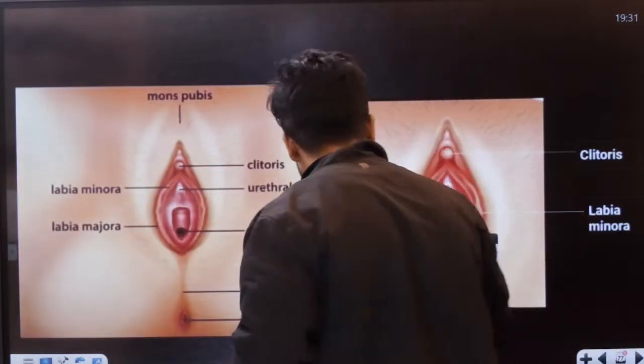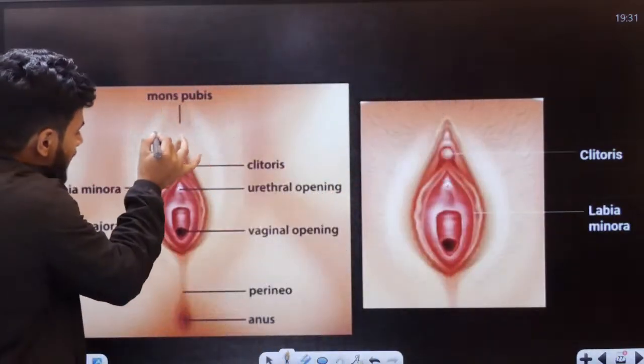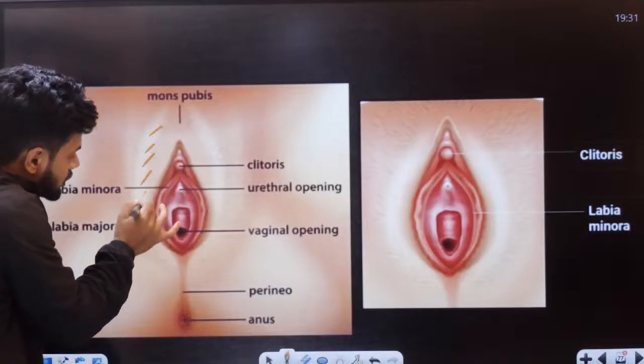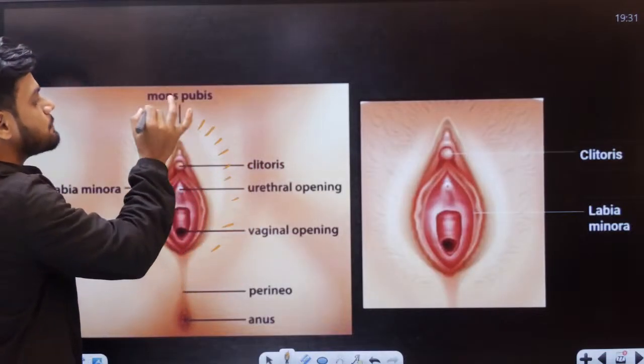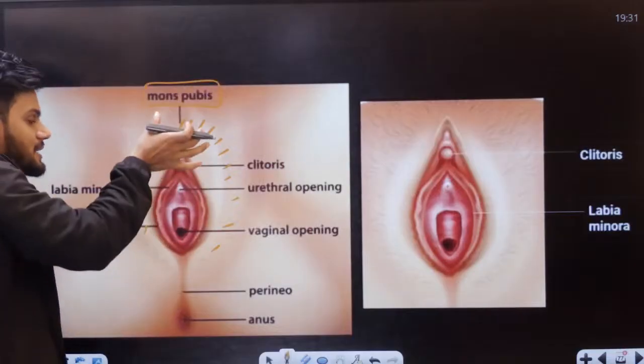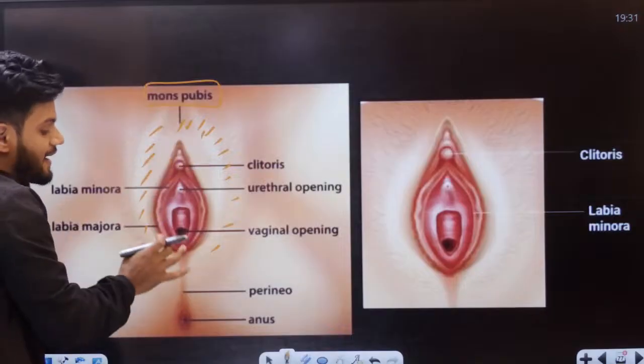Okay, vulva. Now I want all of you to focus very well. Students, can you see here? This outer part, the thick cushion part on the outside here, is called the mons pubis. This outer part, mons pubis, has the pubic hair as well as a cushion of fatty tissue.